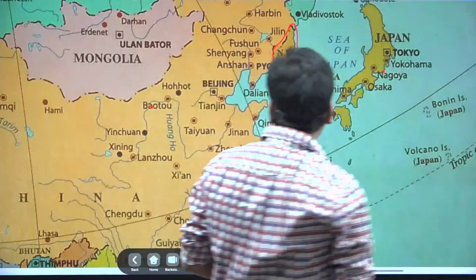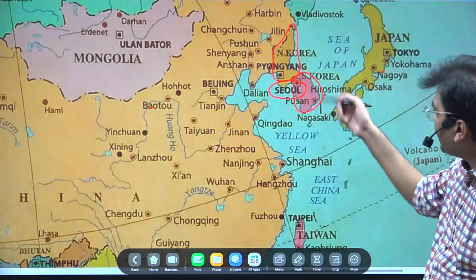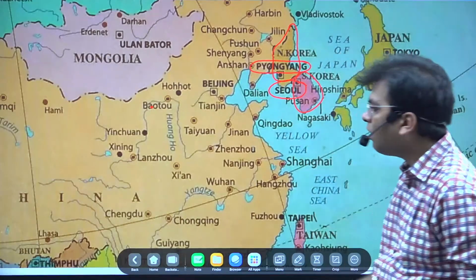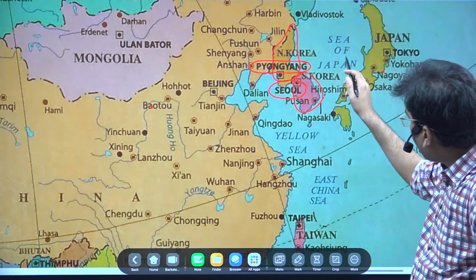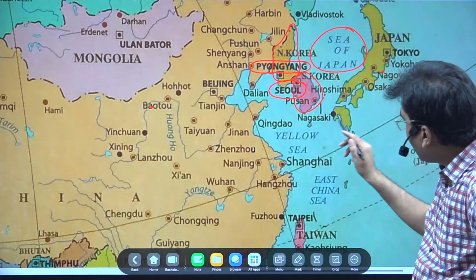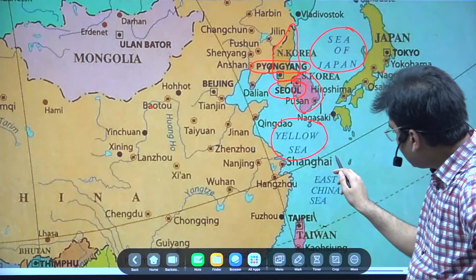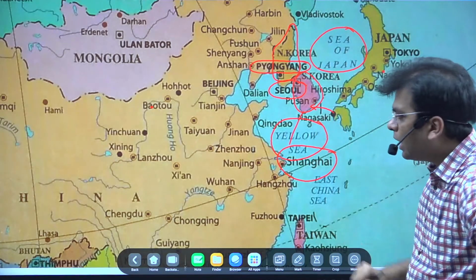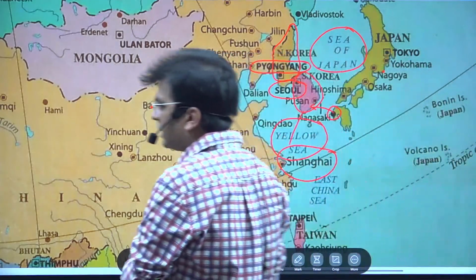Okay. So here you will find that Seoul is the capital of South Korea. And what is the capital of North Korea? It is Pyongyang. Here you will see that this is surrounded by two seas. On the northern side it is the Sea of Japan, and on the southern side it is the Yellow Sea. Please remember important cities such as Shanghai, which is very close to this area, and Nagasaki, where there was the attack of the nuclear bomb. So this is located here. Please locate all these things on the political map.